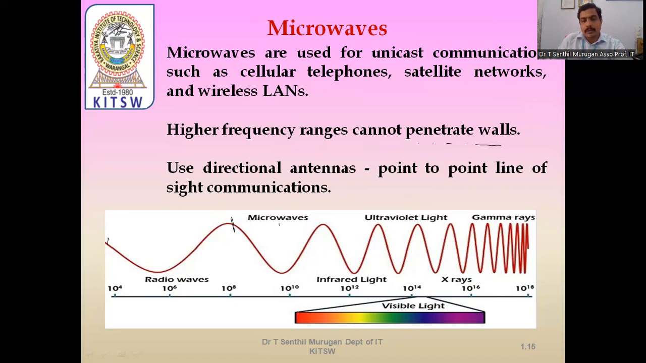Then after microwaves, we have ultraviolet light, and finally gamma rays. Which is the visible light? These ranges, between 10 power 14 and 10 power 15, are visible light.